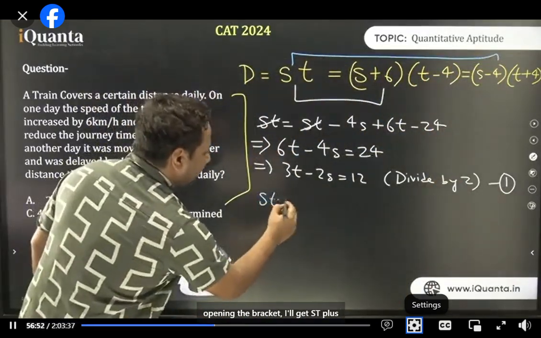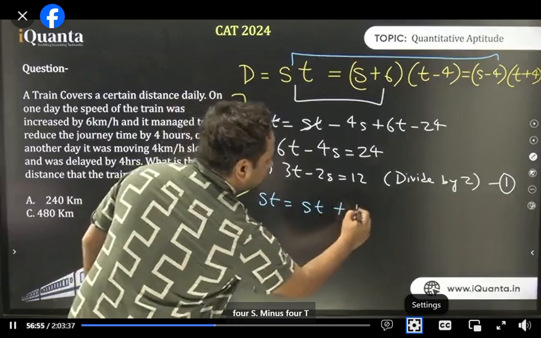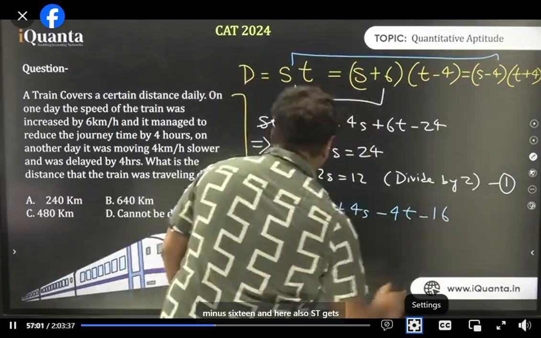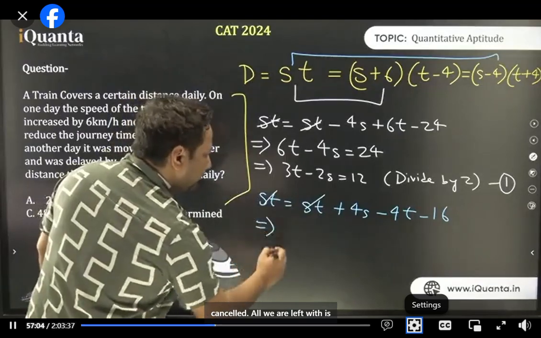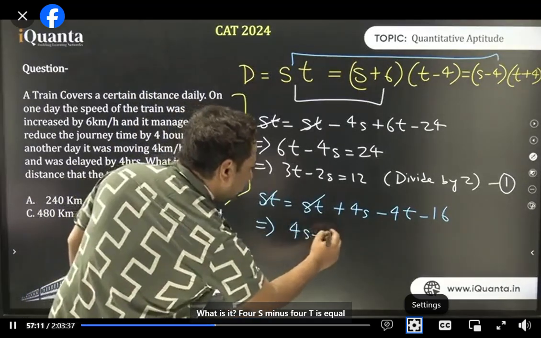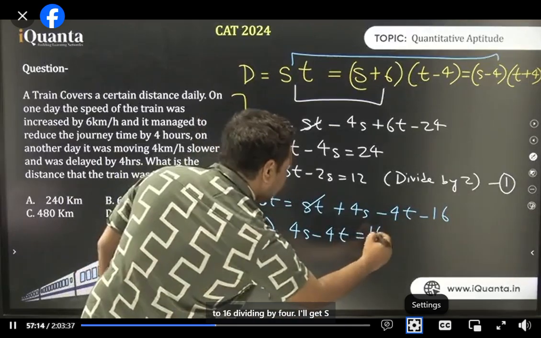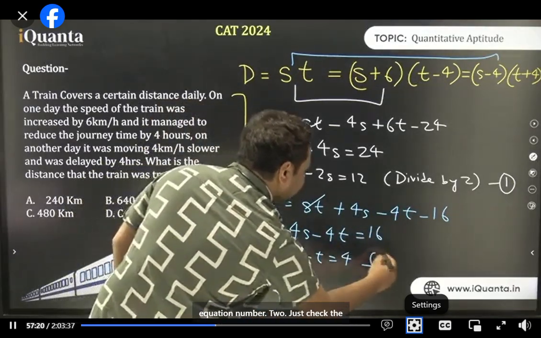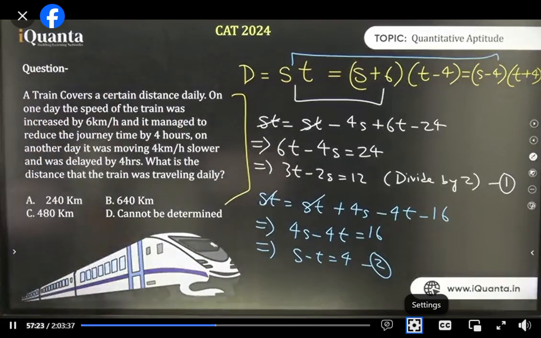So now opening the bracket, I'll get st plus 4s minus 4t minus 16, and here also st gets cancelled. All we are left with is 4s minus 4t is equal to 16. Dividing by 4, I'll get s minus t is equal to 4. Let this be equation number 2. Let's check the calculation once. Is the calculation fine?